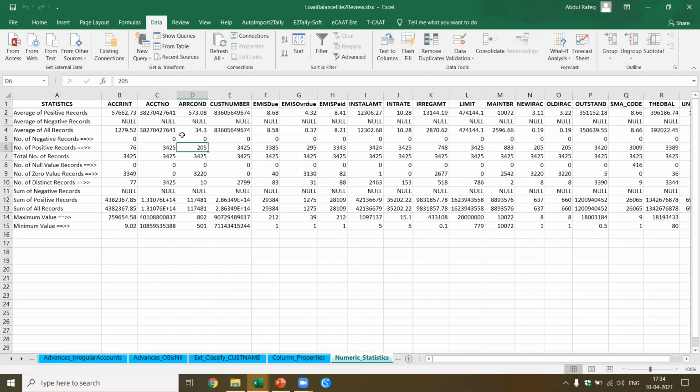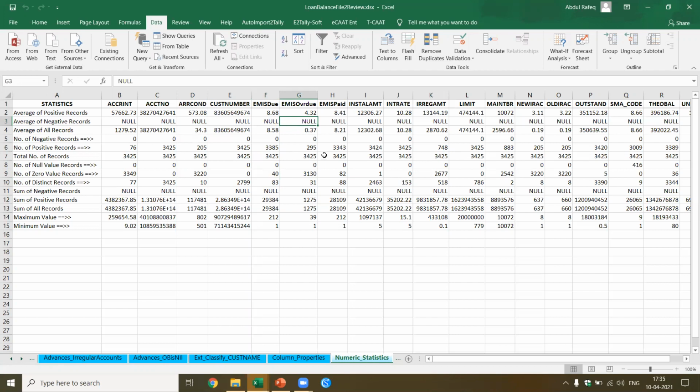Similarly, number of positive records in ERR COND. So I need to know first what ERR COND is. Then you have the customer number. Then I have the EMIs due. So EMIs due has been marked for 3385 only. For 40 accounts, it is not marked; it is marked as 0. And there are 83 types of EMIs which have been used. Again, you got this insight.